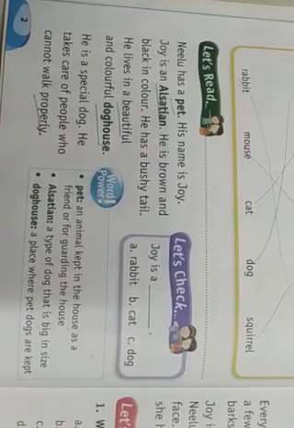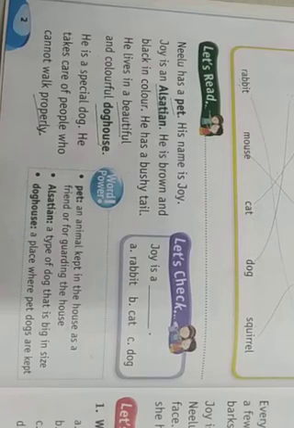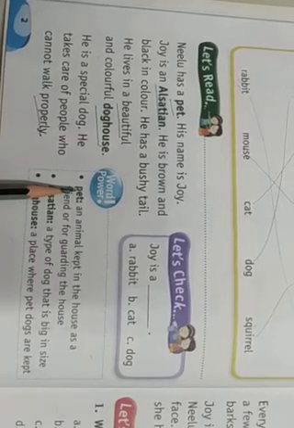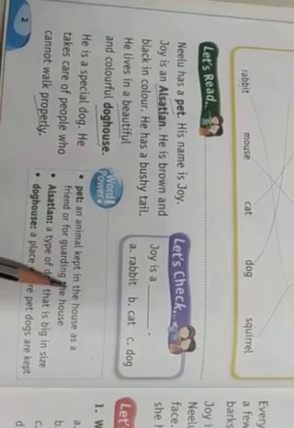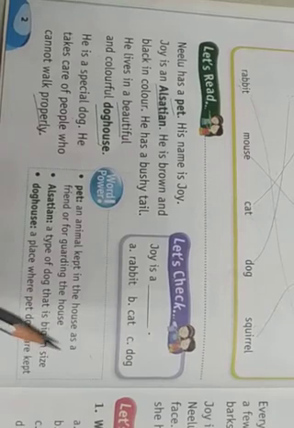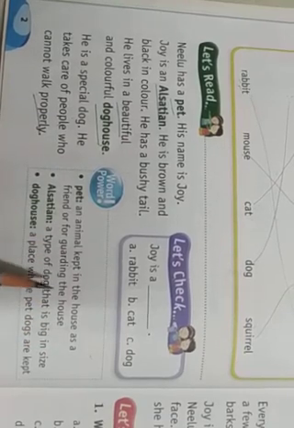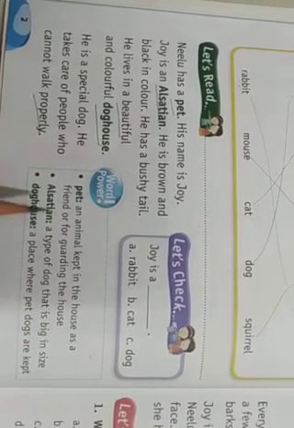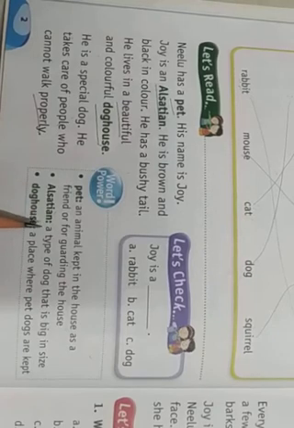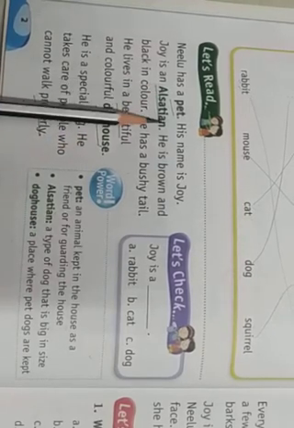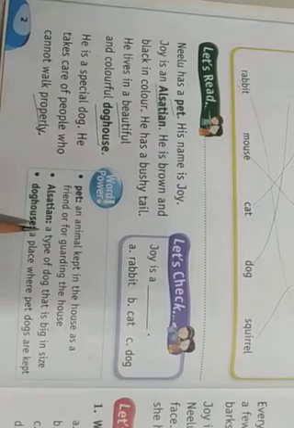You must get familiar with the meanings of new words for better and healthy understanding of lessons or language. Pet means an animal kept in the house as a friend or for guarding the house. Here, Alsatian. Alsatian means a type of dog that is big in size.